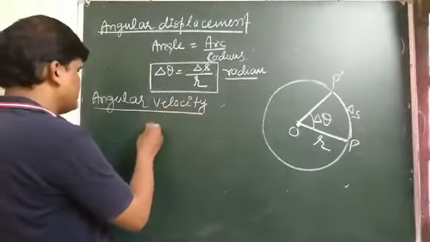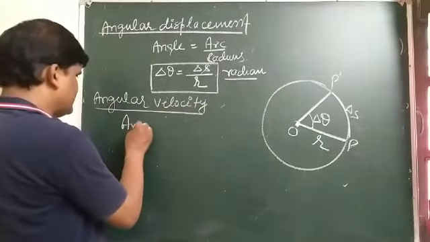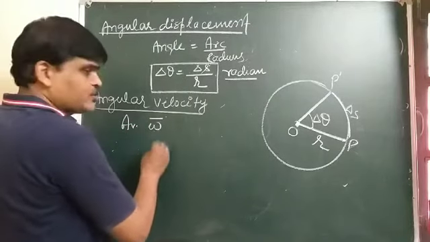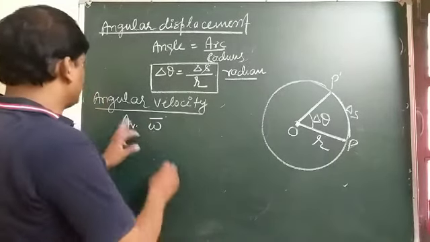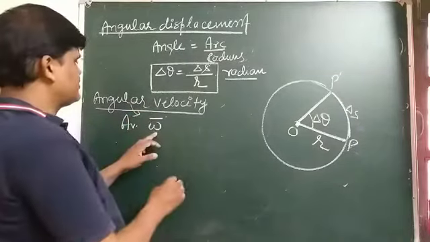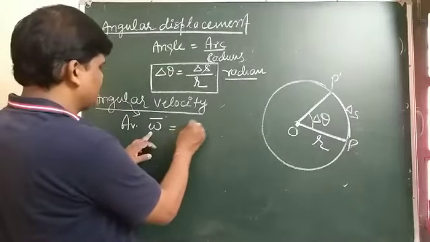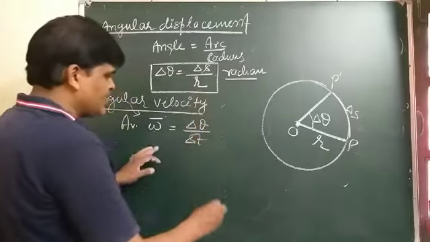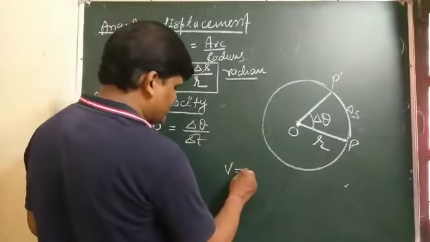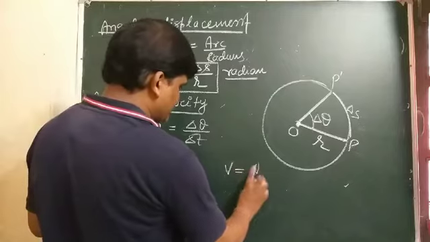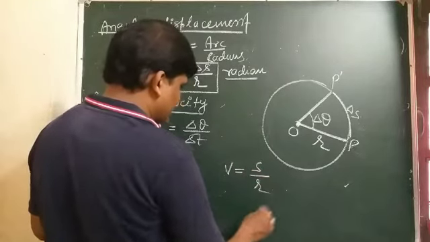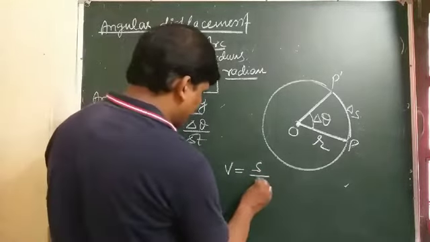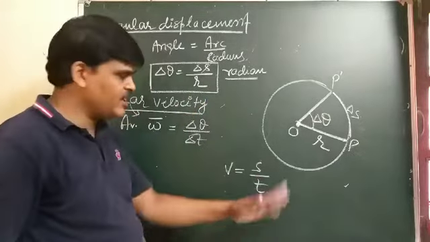So simple. The average angular velocity, omega bar, is delta theta by delta t. In case of linear velocity, it is displacement by time in linear motion.